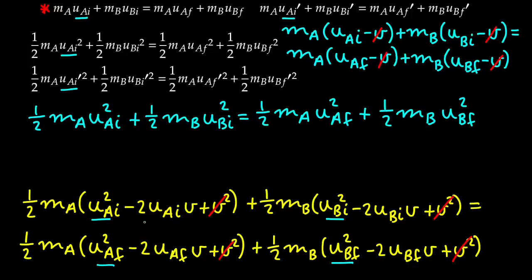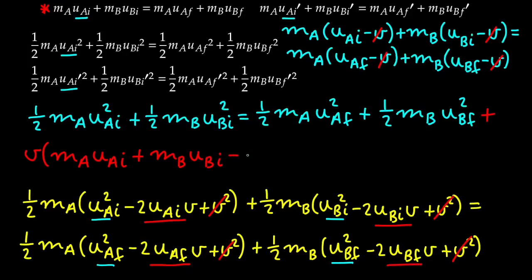And now we'll take these terms also to the other side of the equation and factor out the velocity of the primed frame. So we have plus V by the mass of particle A by the initial velocity of particle A, plus the mass of particle B by the initial velocity of particle B, and then we have minus these two terms. So that will be minus the mass of particle A by the final velocity of A by V, minus the mass of particle B by the final velocity of B by V.